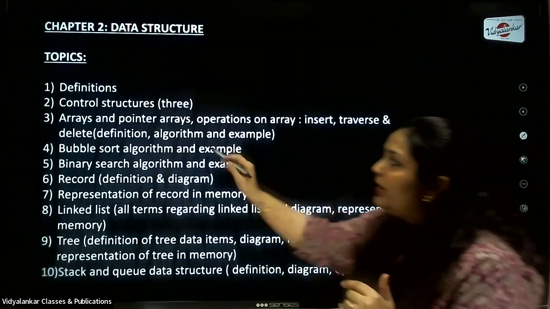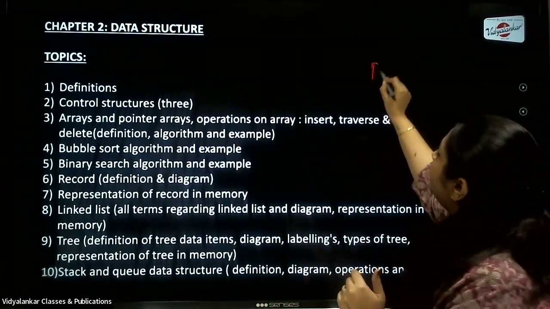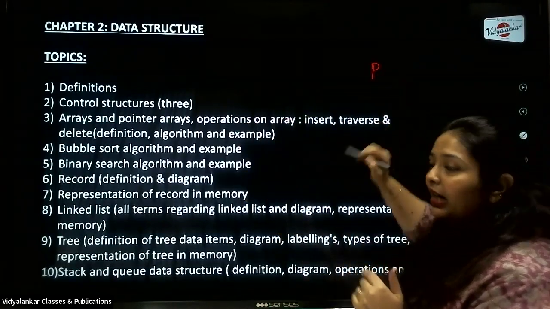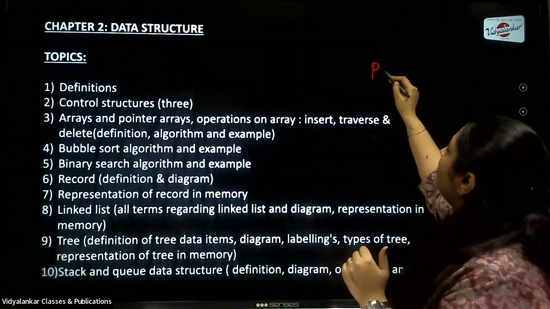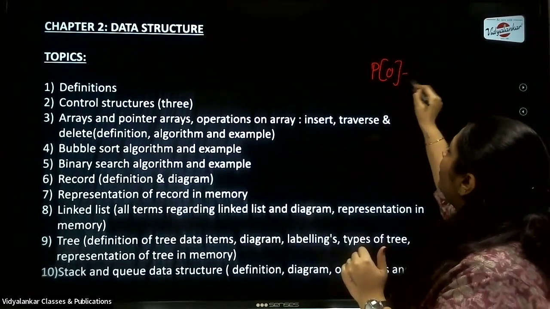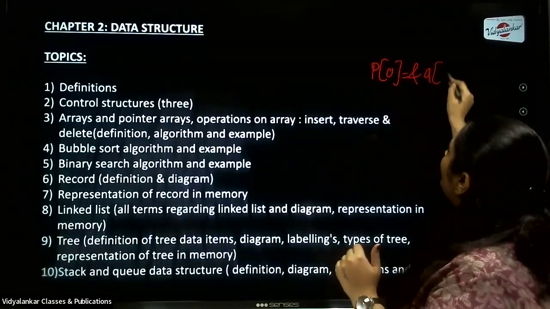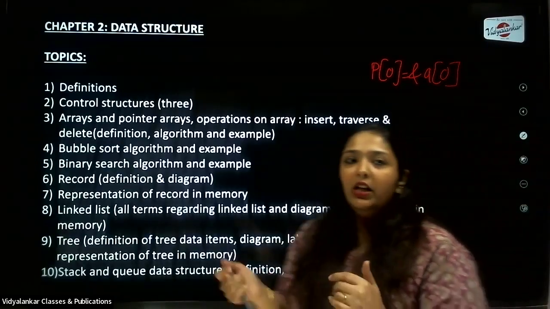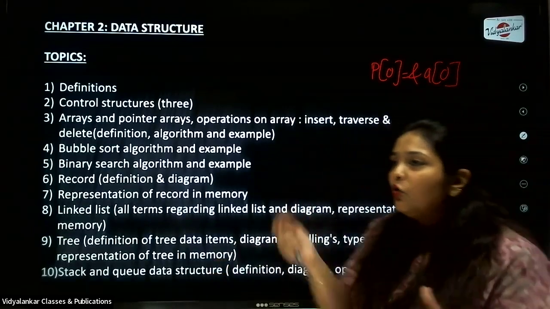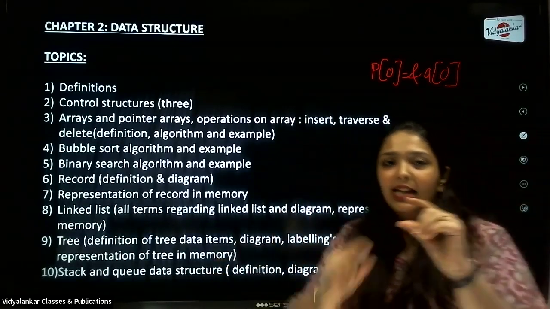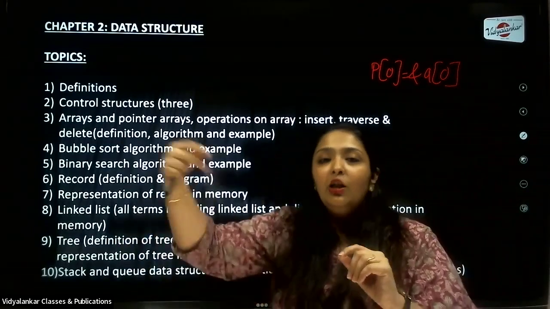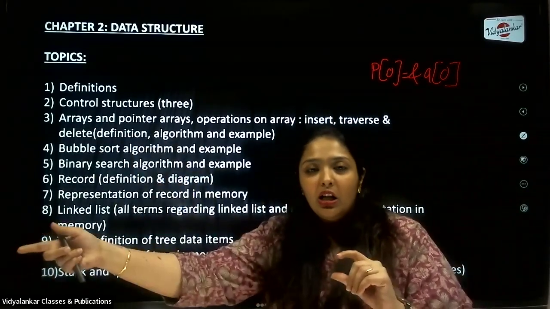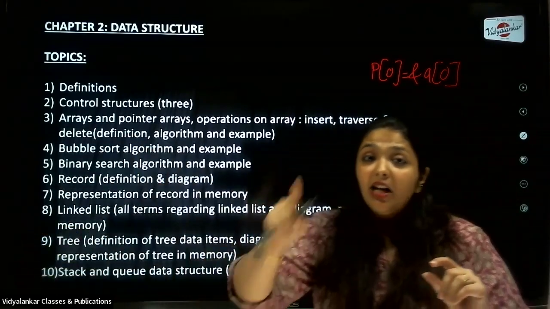So when you're writing pointer arrays, you always make sure that you write something like this. That is P. You can say your pointer array is P of 0 equal to ampersand A of 0. Okay, so P of 0 equal to ampersand A of 0. So that shows that the pointer array's 0th location will hold the address of the normal array's 0th location. Okay, so ampersand here indicates that it is an address.